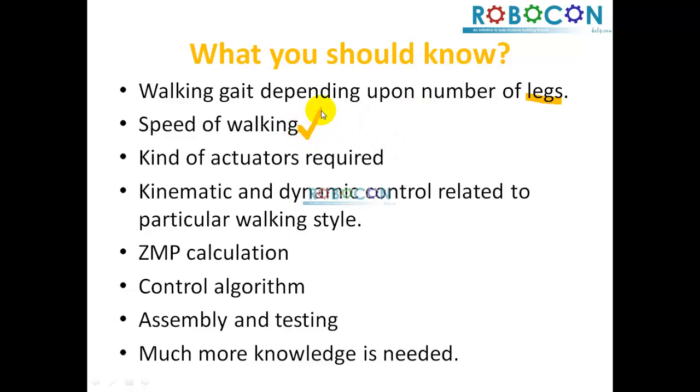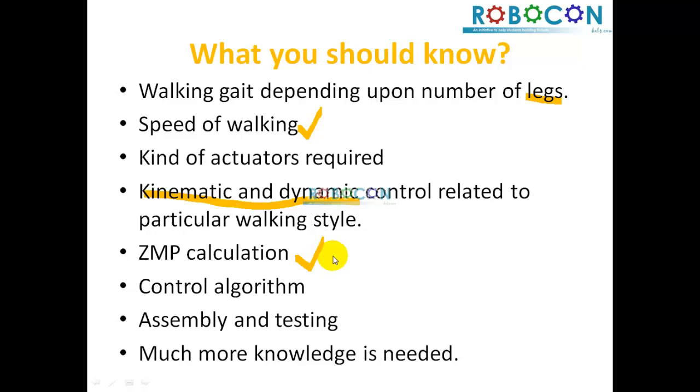Just like ASIMO walks at a good speed, comparable to human walking speed. And if we require a certain walking speed, then what kind of actuators are needed? Obviously, the kinematics and dynamics are the most important aspects which one must know regarding legged robotics, and obviously the zero moment point calculations.